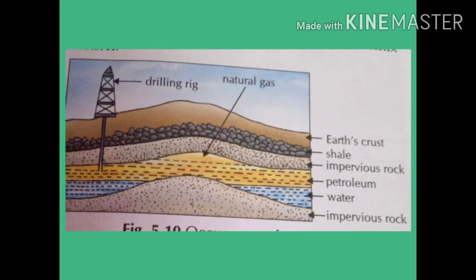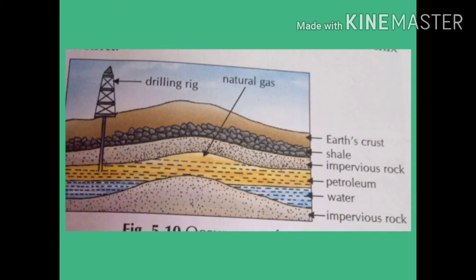Now how is this petroleum taken out from the layers of the impervious rocks? The layers containing petroleum oil and natural gas are found above the surface of water. Petroleum and natural gas are lighter than water, so they do not mix with water. First of all, those areas in which petroleum oil may be present are located by the experts. At such places, petroleum is obtained by drilling holes.